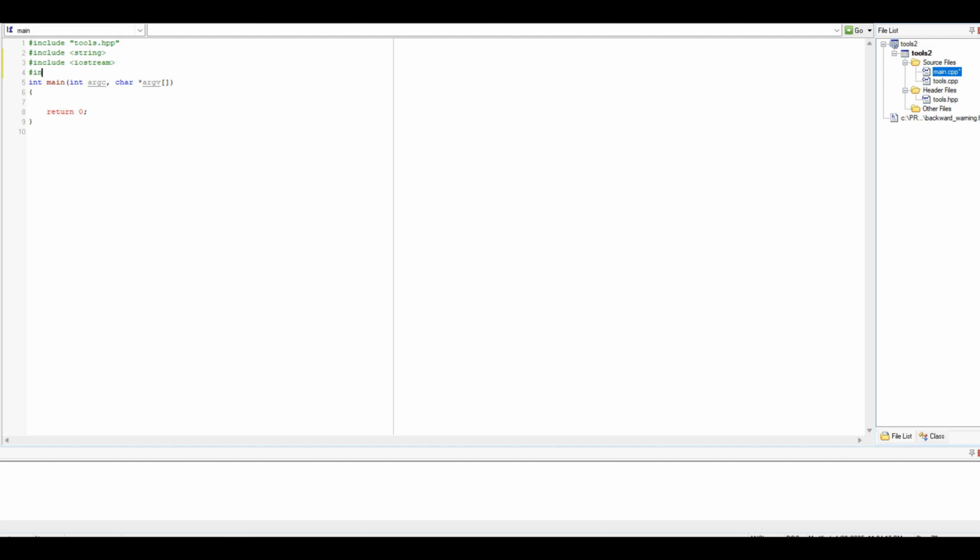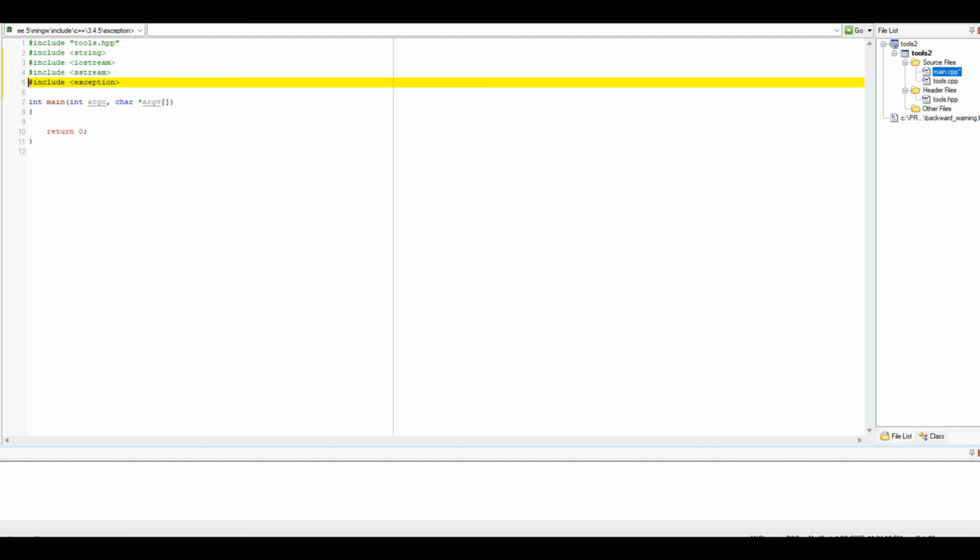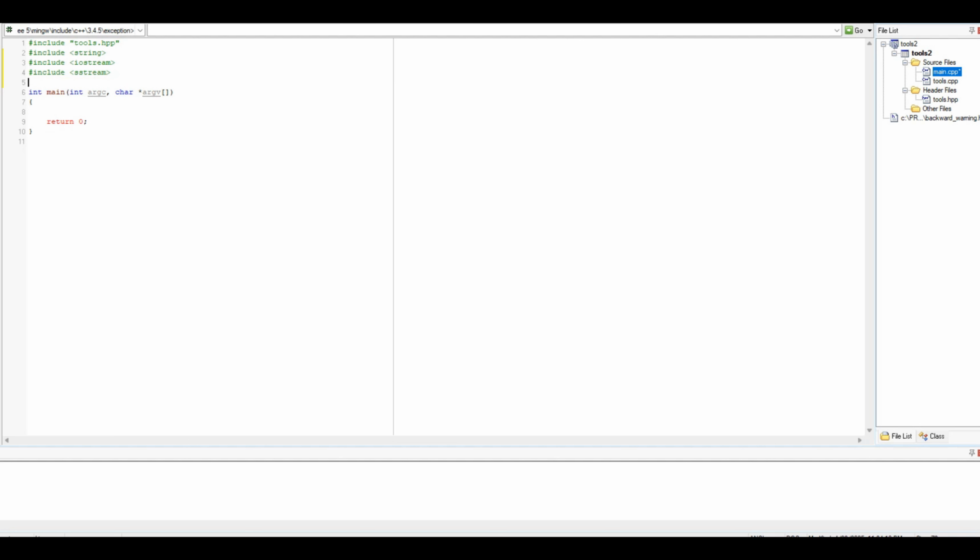We need to include sstream for concatenation. I was going to say we need exception, but I don't think we're ever using an exception in here. I think exception is in the tools. I don't think we need that. All right.